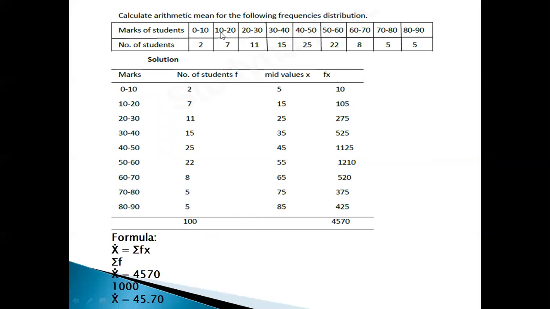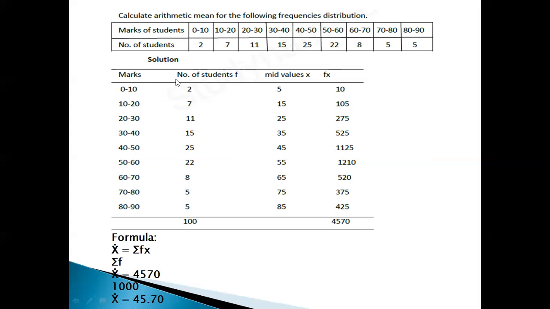From 10 to 20, 7 students. Putting the tally, we find this number, the frequency: 11, 15, 25, 22. This is the number of students, N, which is equal to 100.